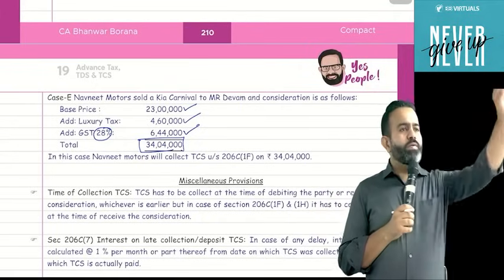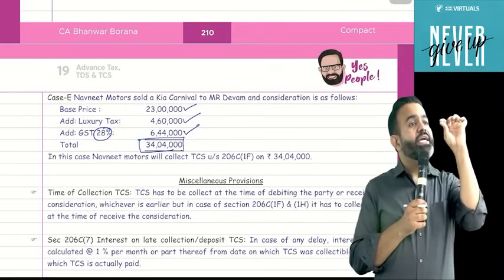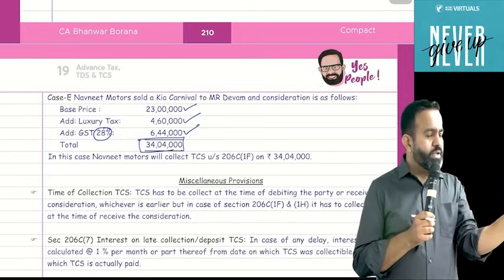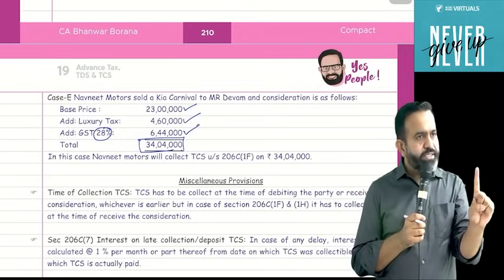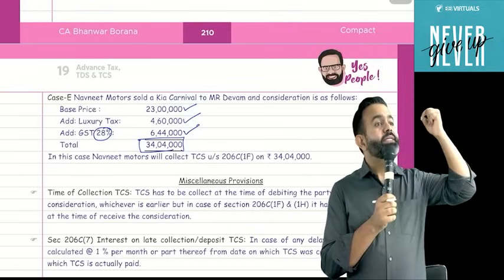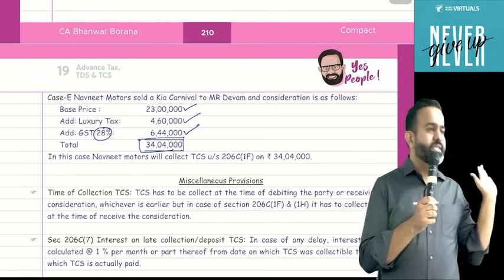Right answer is, always remember, TCS applies including GST. In the whole TCS topic, whenever there is a TCS, it is always including GST, and whenever there is a TDS, that is excluding GST.